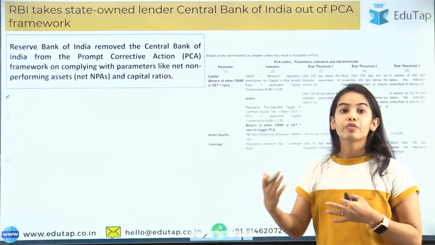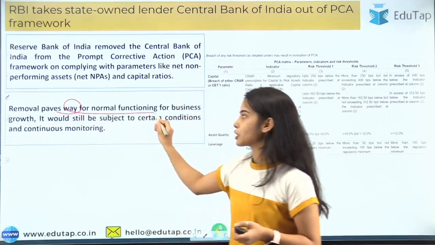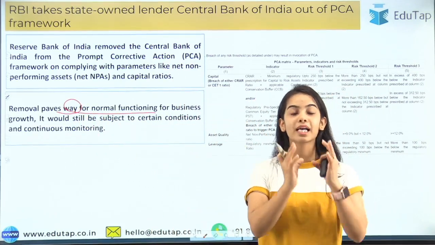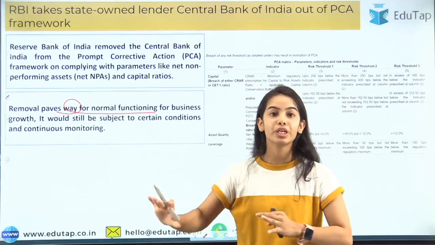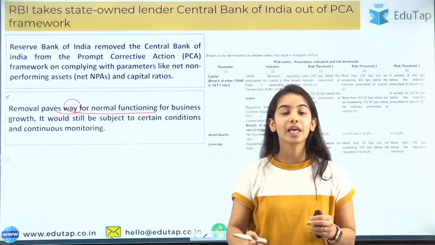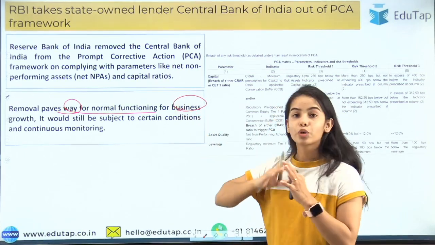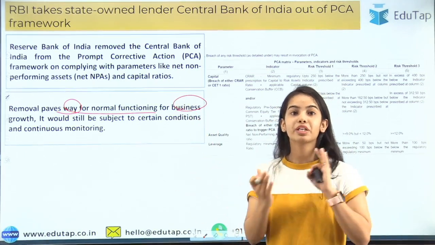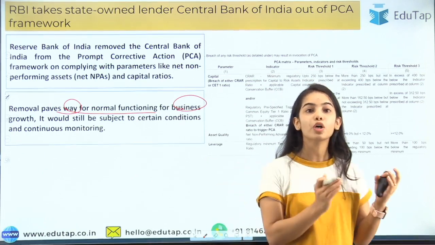So now continuing with the news article. Removal paves way for normal functioning. Now the Central Bank of India has been removed from the PCA framework. That means it can start normal functioning. It will not be under the very stringent measures or impositions of the RBI. For business, it can do normal functioning now, as it has been removed from the PCA framework. That means it has become healthy. It has come out of the hospital.